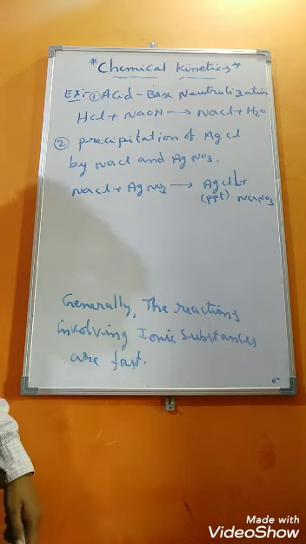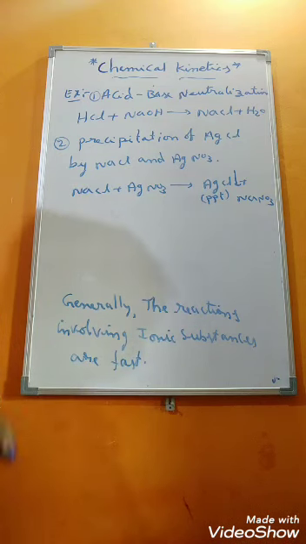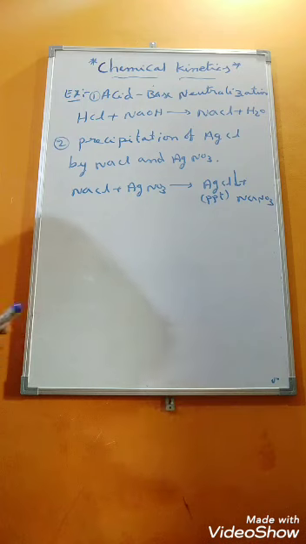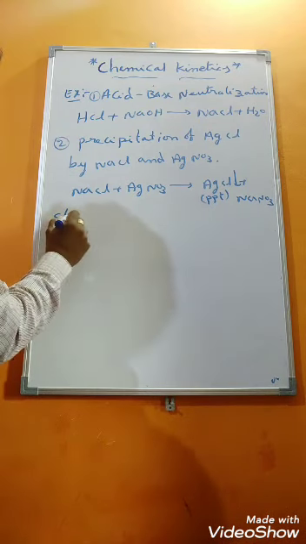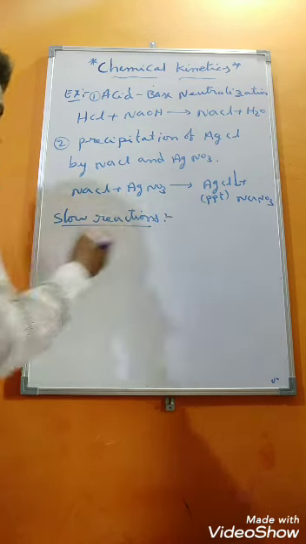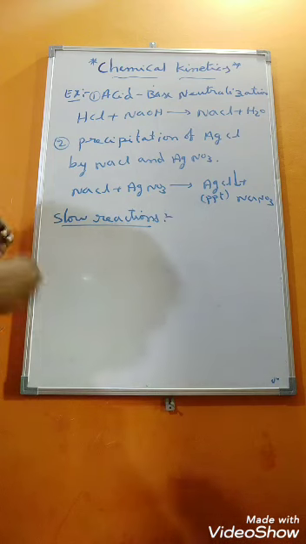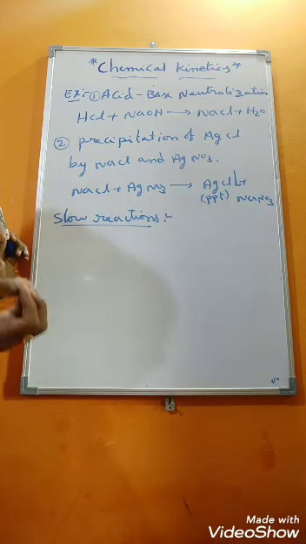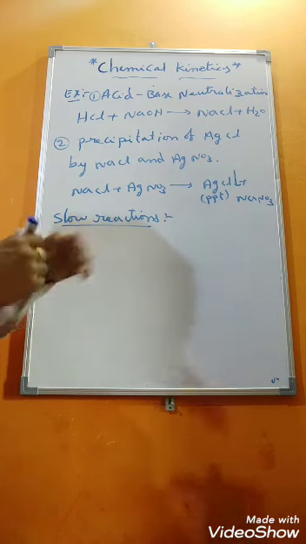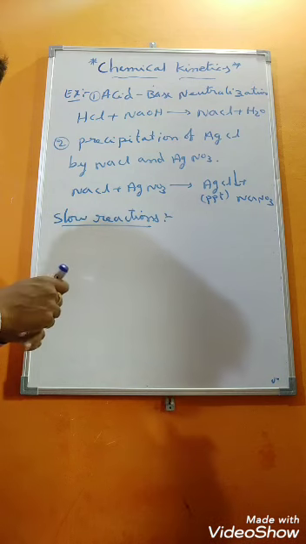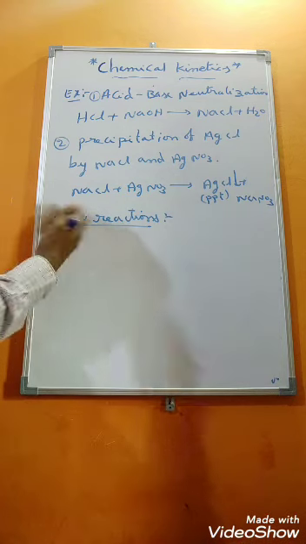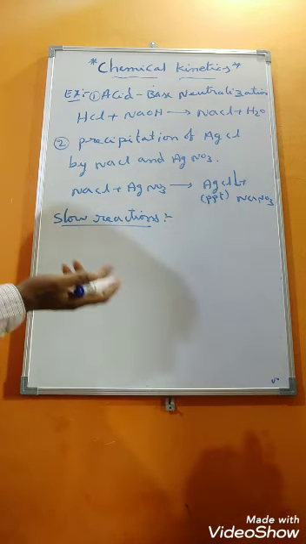Got the idea about fast reactions, students, everybody? Okay, and then the next type of reaction, that is slow reaction. What is a slow reaction? We will see now. Slow reactions. What are fast reactions? Already we have discussed: the reactions in which the time required to complete the reaction is very less. Slow reactions means the reactions in which the time required to complete the reaction is very high. Such type of reaction generally we call as what?